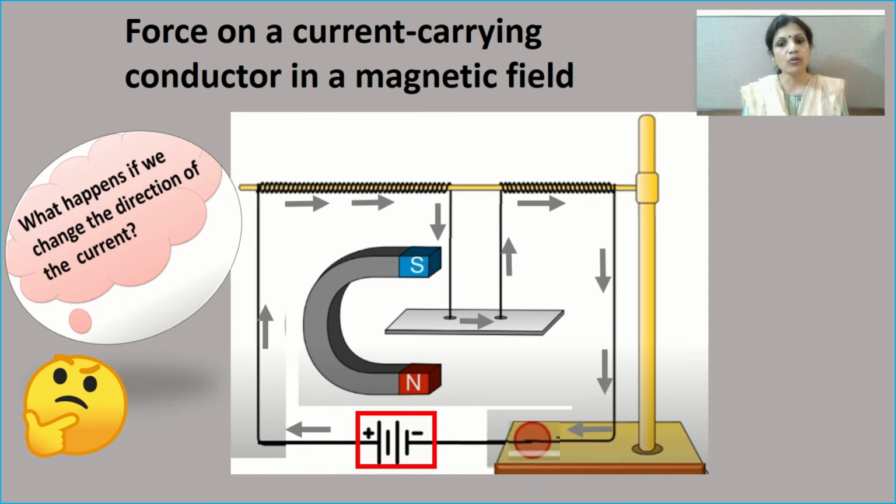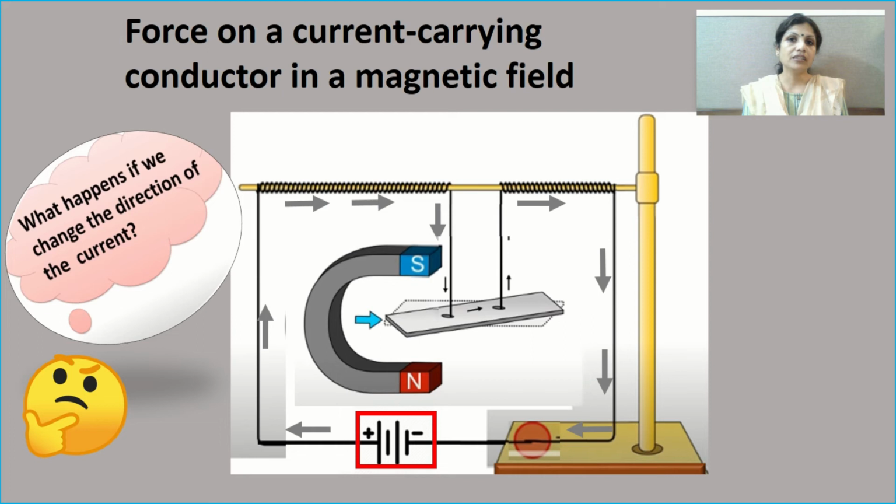That means we have closed the circuit, isn't it? And after closing the circuit, the current will start flowing through the conductor. Now you will observe that the conductor experiences a force in the other direction. In the previous case, it was towards the left, and here it is towards the right, if you observe.